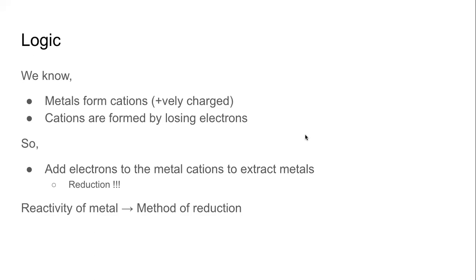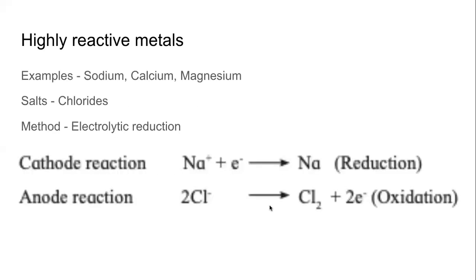And what type of reduction we will carry out, how we will carry out the reduction, will depend on the properties of the metal, not the physical property, but the chemical property. That is how reactive the metal is. Now, we have already seen in the reactivity series of metals that we arrange the metals in the order of their reactivity. So at the top, we have the highly reactive metals, and at the bottom, we have least reactive metals, and some of them don't react at all.